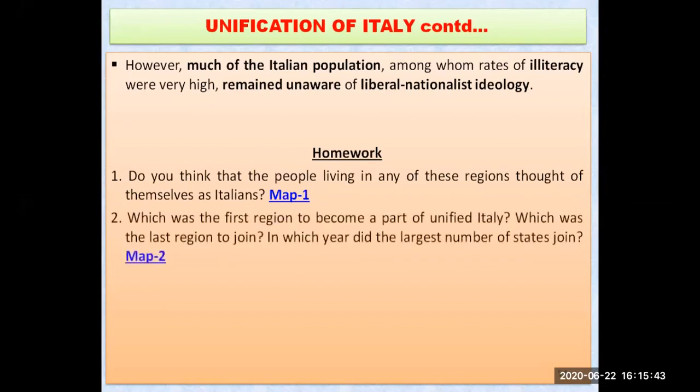Here is a question: do you think that the people living in any of these regions thought of themselves as Italians? Because you can see the north was occupied by Austria, and the south was occupied by Spanish rulers. So those people were not really thinking that they were in Italy, because it was occupied by someone else. Then the people changed their mind, they got together, and Italy was unified.